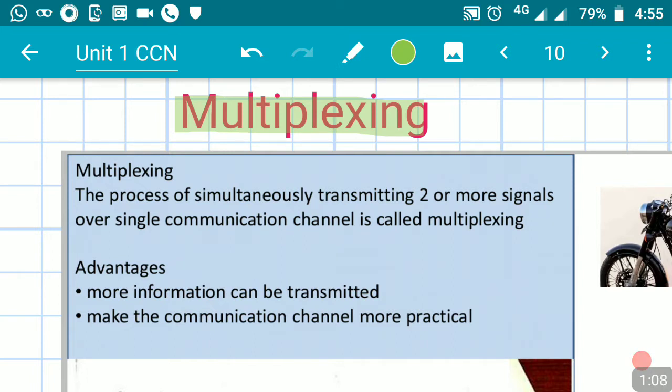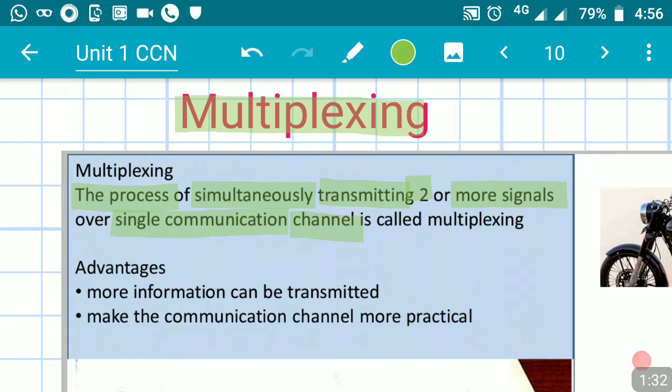Hence, we can understand the term multiplexing by the definition: multiplexing is the process of simultaneously transmitting two or more signals over a single communication channel.